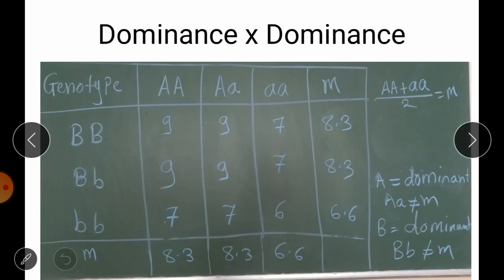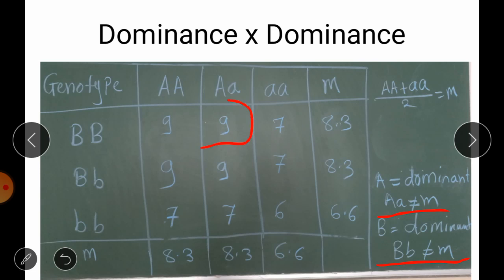Then the third one is dominant into dominance type of gene action. So in this case, A and B both are showing us a dominance gene action. So no one is in an additive phase. So assumptions are the heterozygous individual of A gene which is not equal to M, as well as for B gene the heterozygous individual which is also not equal to M. So we can check this one.